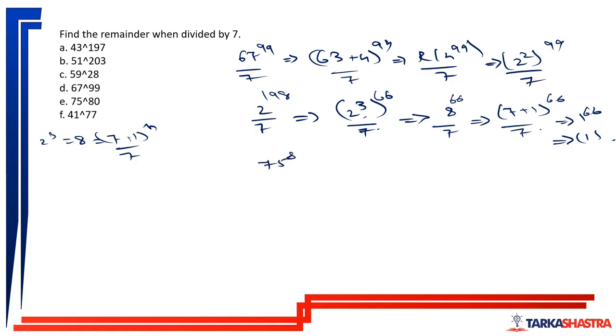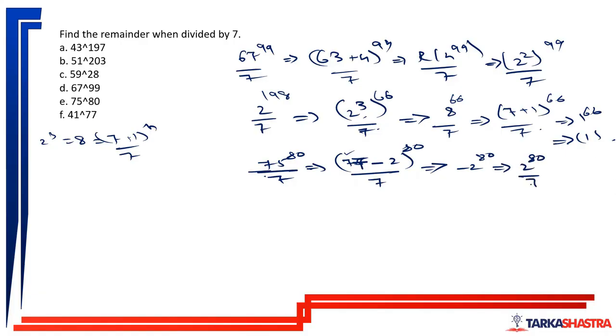Next is 75 to the power 80 divided by 7, can be written as 77 minus 2 to the power 80 divided by 7. Yes or no? Which will leave a remainder of minus 2 to the power 80, because 77 is a multiple of 7 and all the terms having 77 will be divisible by 7, so leaving a remainder of 0. Only the last term, which is minus 2 to the power 80, will leave some remainder, which is nothing but 2 to the power 80 divided by 7.